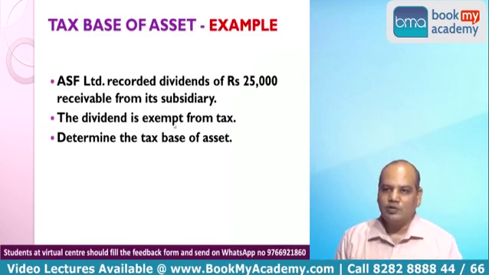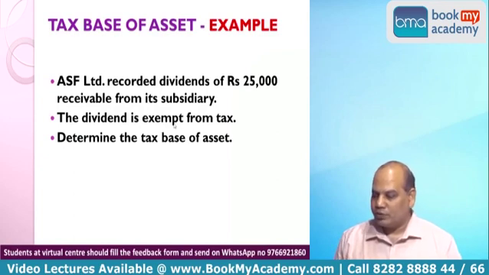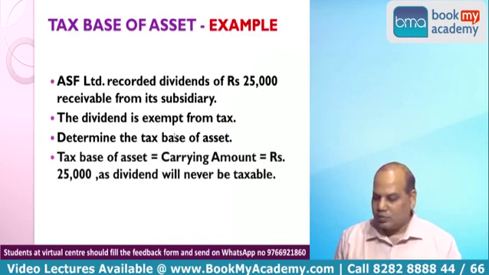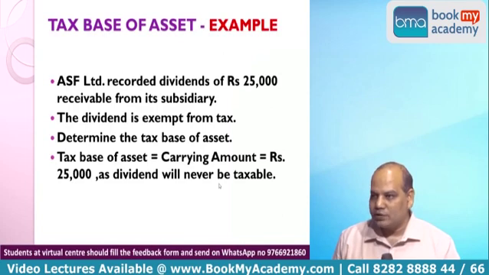So what will be the tax base of the asset? Same, 25,000. For those items which will not have future tax consequence, make the tax base equal to its carrying amount. Rupees 25,000, as dividend will never be taxable.